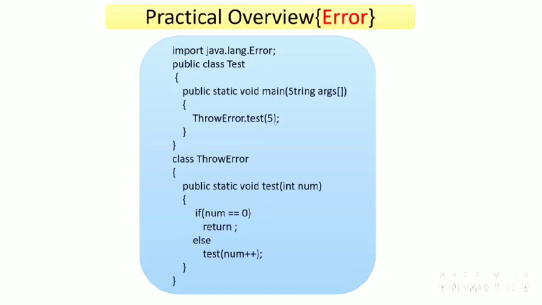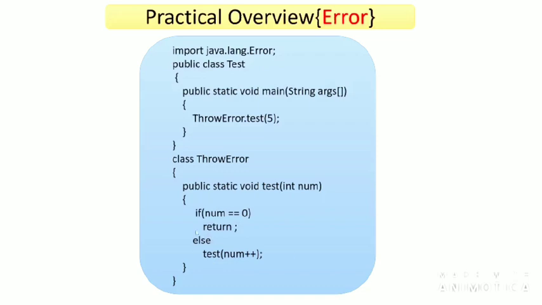So here we have sent 5 as an argument. When this 5 is sent, it comes here in the place of num and it will be stored. Here we compare whether num equals 0. So what is the value of num here? The value of num is 5. So is 5 equal to 0? No, it is false. So it comes to the else statement.